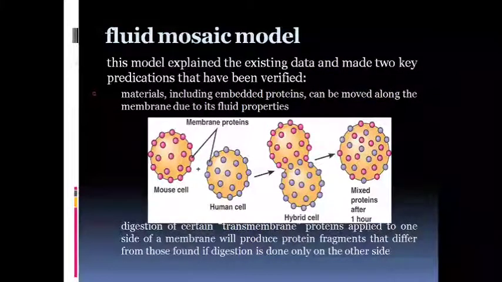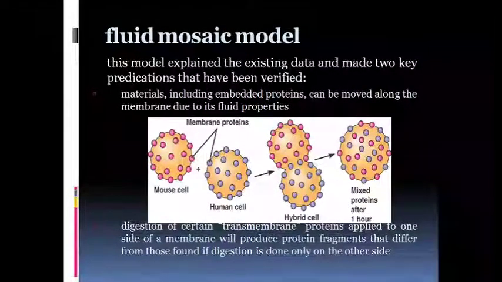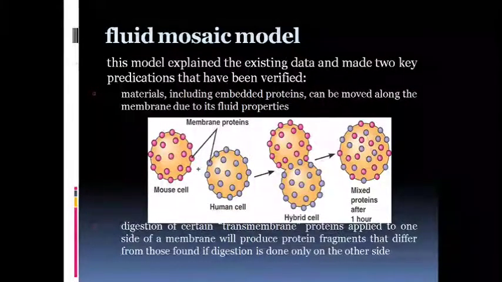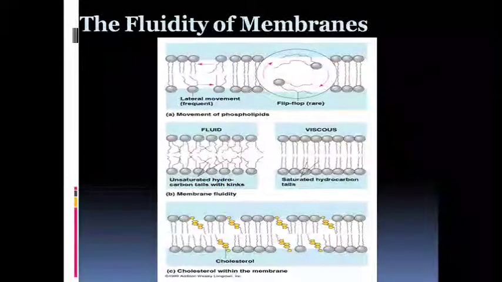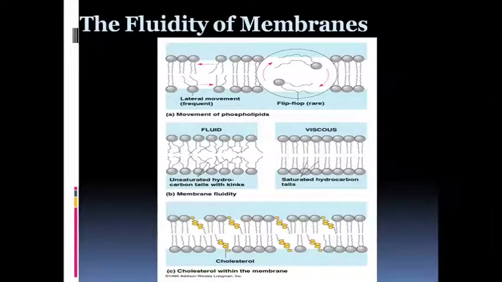The fluid mosaic model also describes the fluidity of the membrane, which allows the embedded proteins to move. Here in this figure we can see the movement of the phospholipids. Lateral movement is shown and flip-flop movement is also seen.